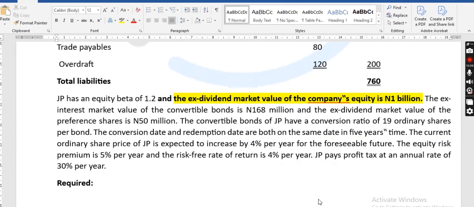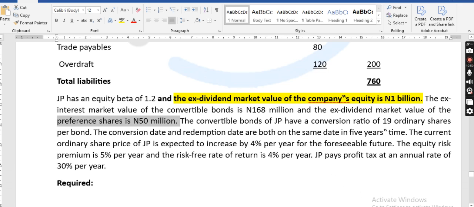Right? Now, the ex-interest market value of the convertible bonds is 168 million. You can see that the market value of the convertible bond is given already as 168 million, which means that you don't need to stress yourself and say, oh, you want to calculate the total market value for the convertible bond. Now, another thing that is given again, there are three sources of finance: the equity, the convertible bond, right? Now, they say, and the ex-dividend market value of the preference shares. So you can see the preference shares is also given.